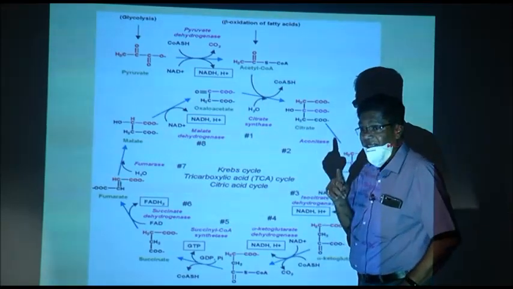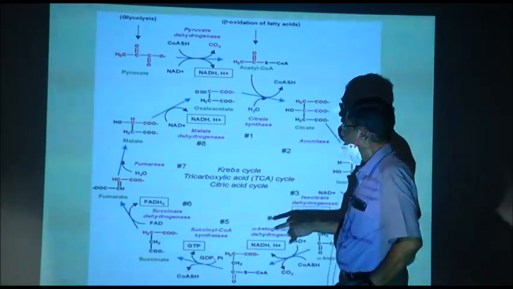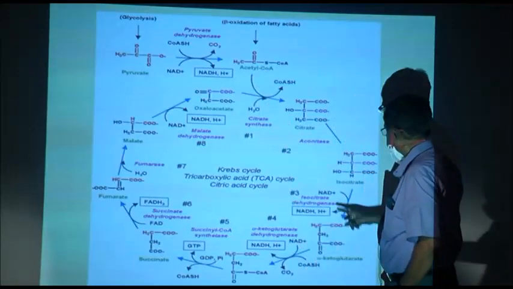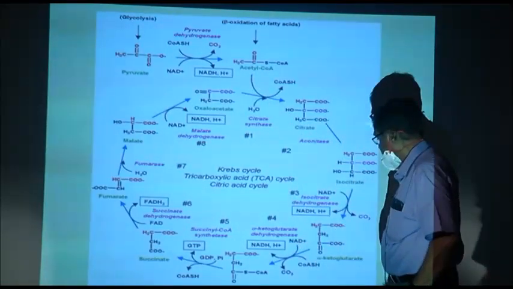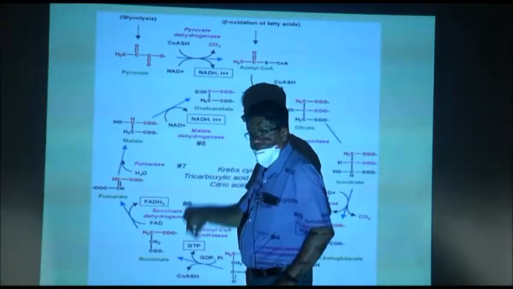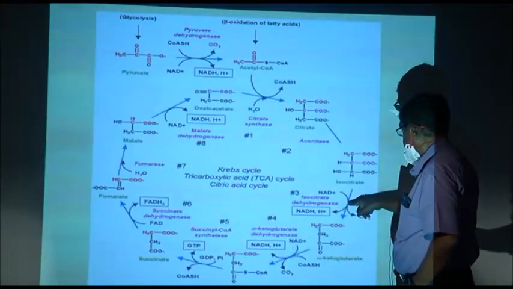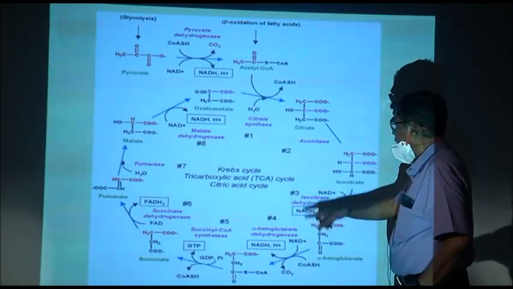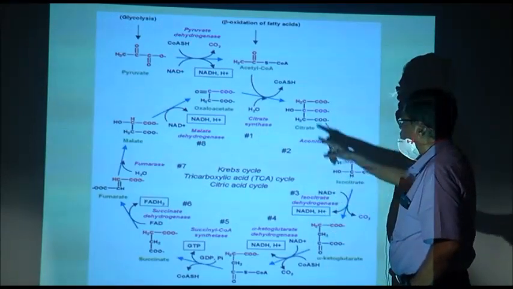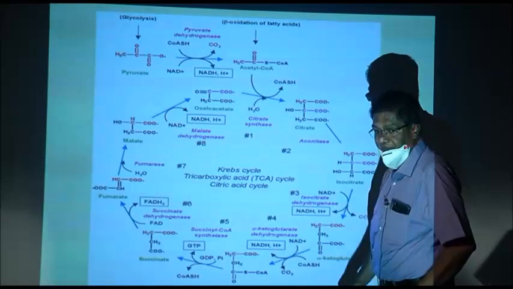How many NADs are used and how many NADH plus H plus are formed? 1, 2, 3, 4. 4 are used, 1 outside the cycle and 3 inside the cycle.